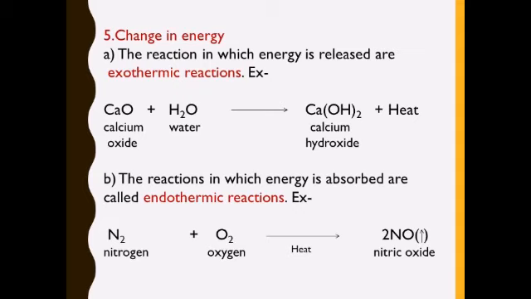And next is endothermic reaction. In these types of reactions, energy is absorbed. For example, when nitrogen and oxygen are heated at high temperature, they form nitric oxide. So in this, a lot of heat is absorbed. So this type of reaction is endothermic reaction.